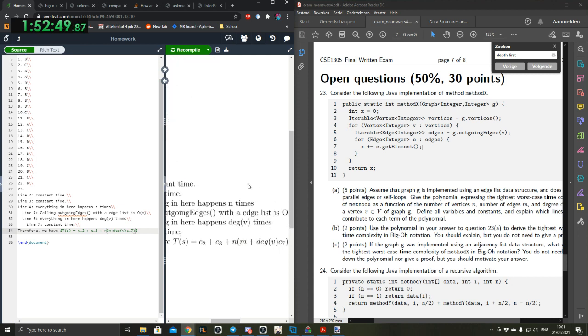So we have C2 plus C3 plus n times m plus the degree of v times C7.